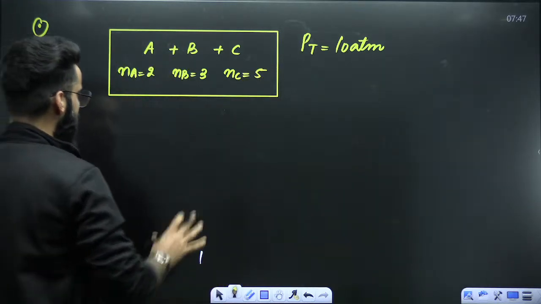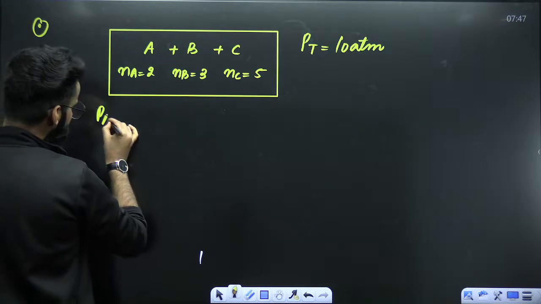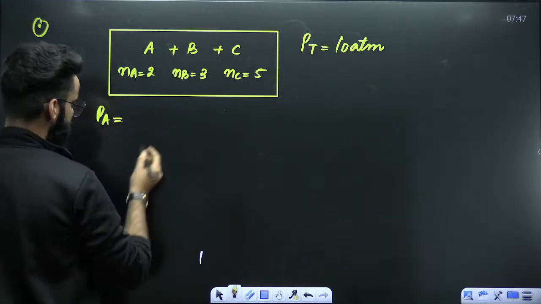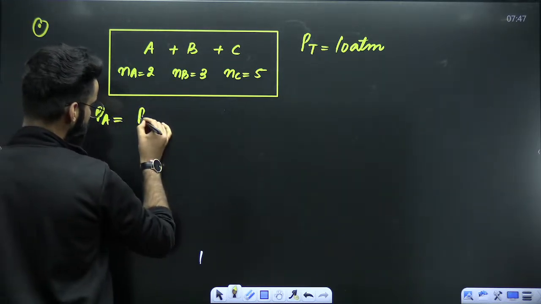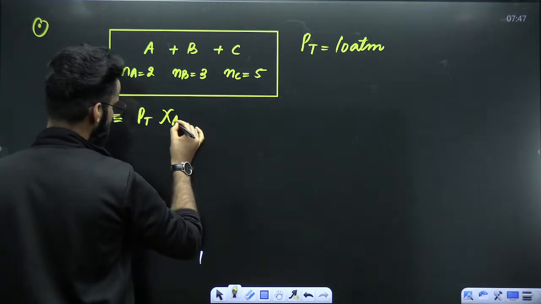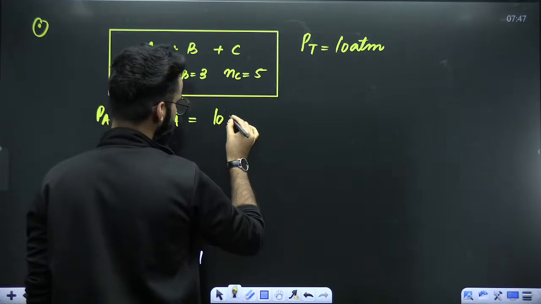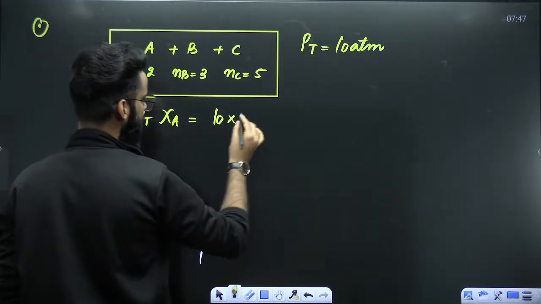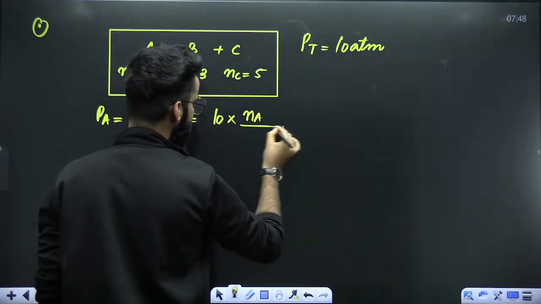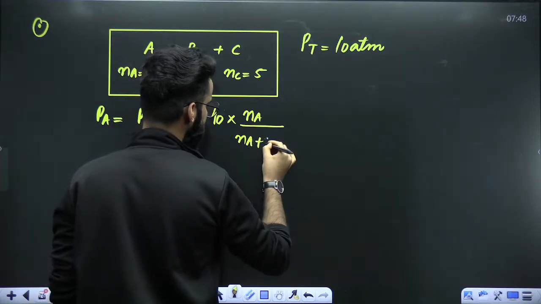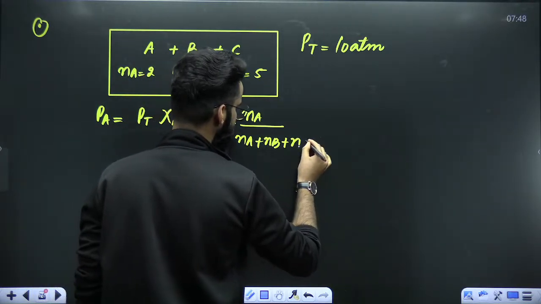Correct? If I ask you, what is the contribution made by gas A towards the total pressure? It has to be equal to the total pressure of the mixture multiplied by the mole fraction of A. The total pressure of the mixture is 10 atm multiplied by the mole fraction of A, meaning moles of A divided by total moles present in the container.